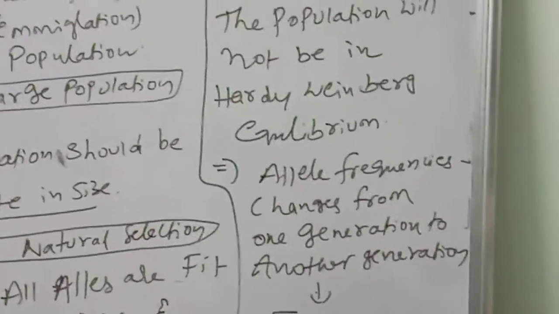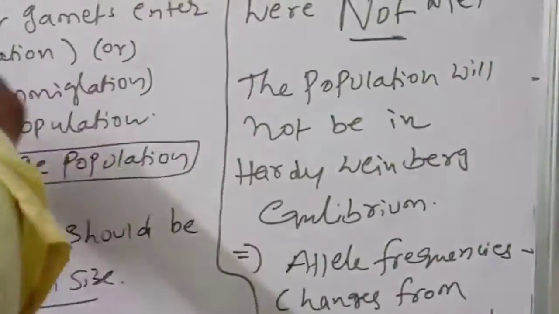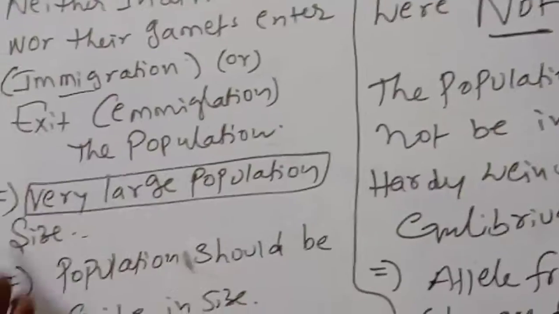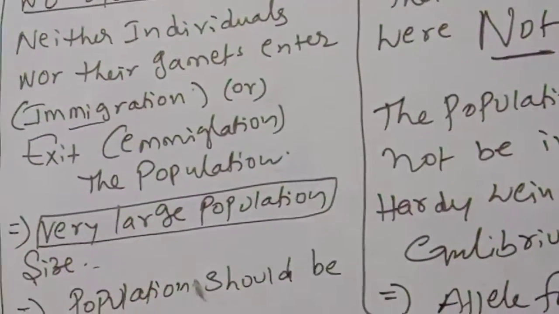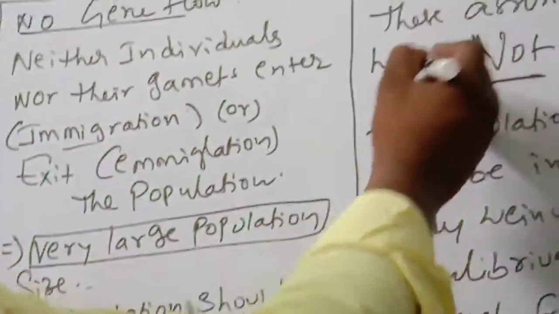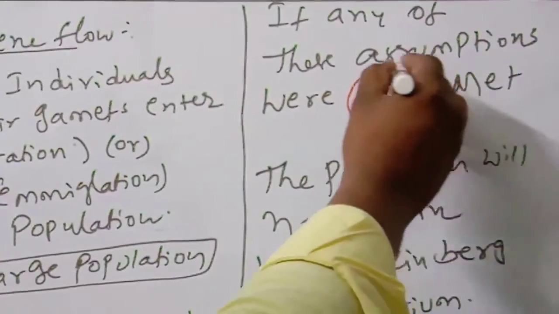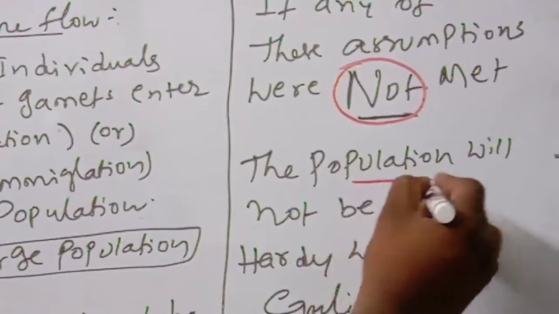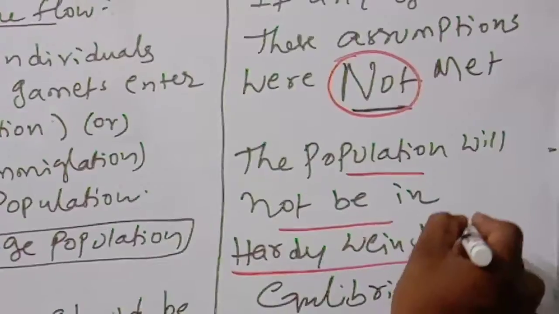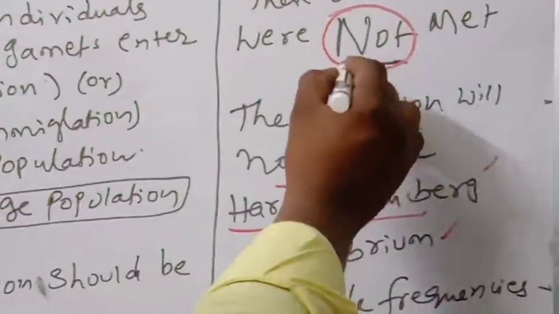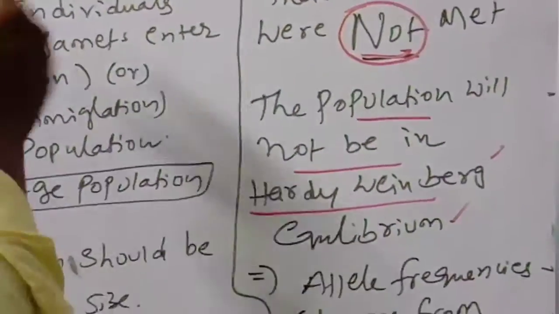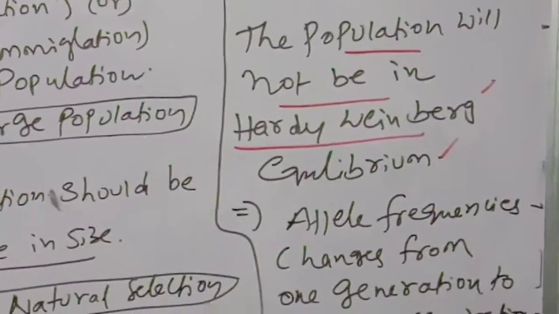If any one of these assumptions, no mutation, random mating, no gene flow, large population, no natural selection, is not met, then what will happen? The population will not be in Hardy-Weinberg equilibrium. If any one is not met, there is no Hardy-Weinberg equilibrium.